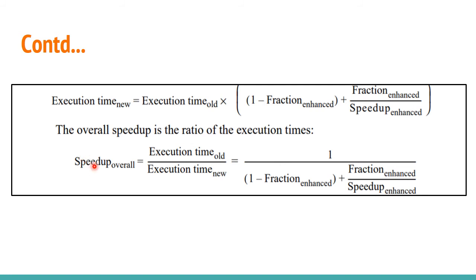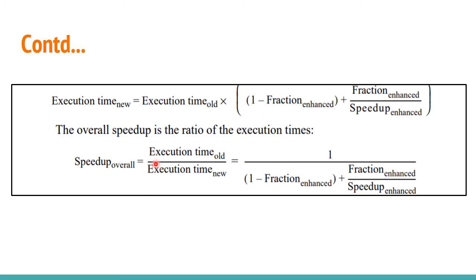Here speed up overall is evaluated using execution time old by execution time new. I already explained how to evaluate the speed up: execution time without enhancement is the old, and execution time with enhancement is execution time new.